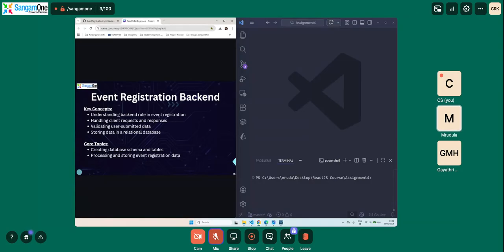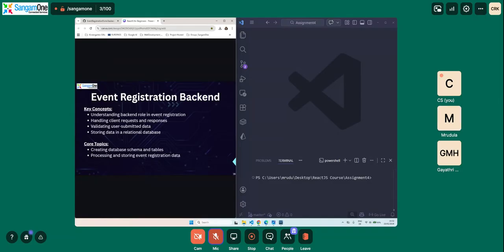Okay, so understanding a backend's role in event registration. As I told you, backend receives the data from the front end. It processes the request that the client or the user sends us, and it responds to the request. For example, when the user clicks the submit button, the front end sends the data from the form to the backend to store it and validate it.